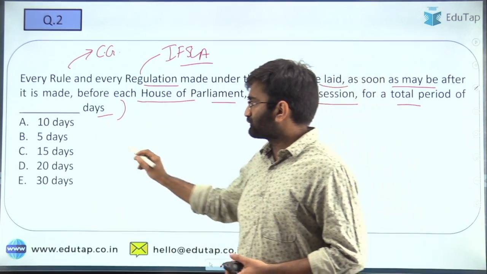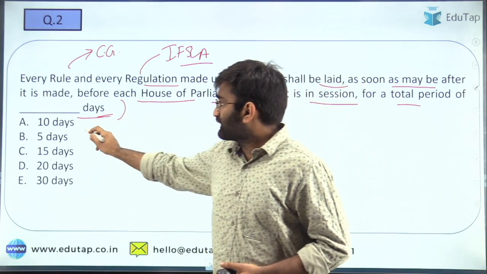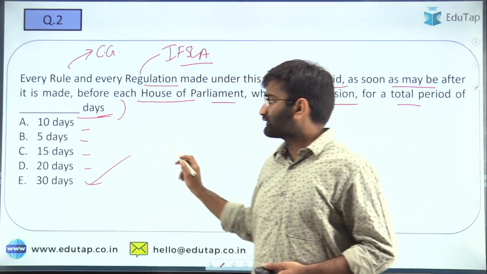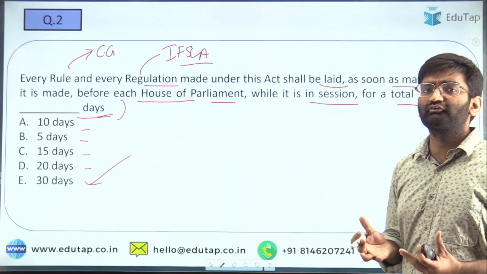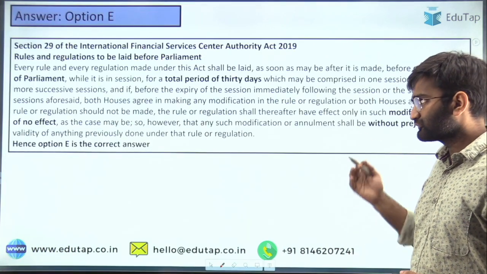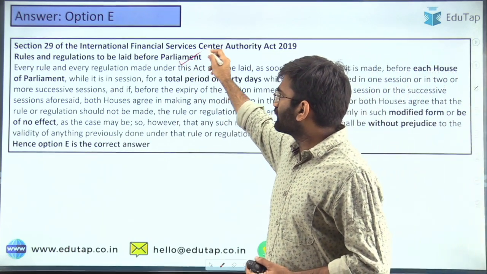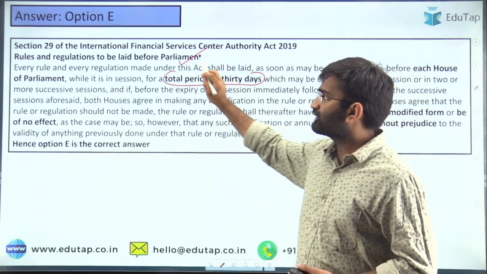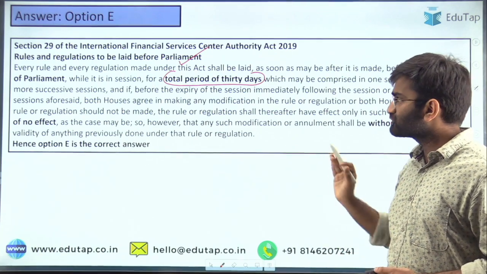That is the question, and this is something that is provided as per the Act. 10 days, 5, 15, 20 or 30. What is the right answer? So the right answer here is 30 days. For 30 days, these are to be laid in front of each house of the Parliament so that they can be discussed. Section 29 actually provides for the rules and regulations to be laid before the Parliament, and a total period of 30 days is provided. So E is the right answer.